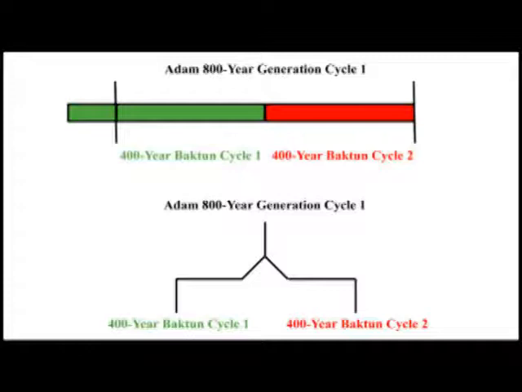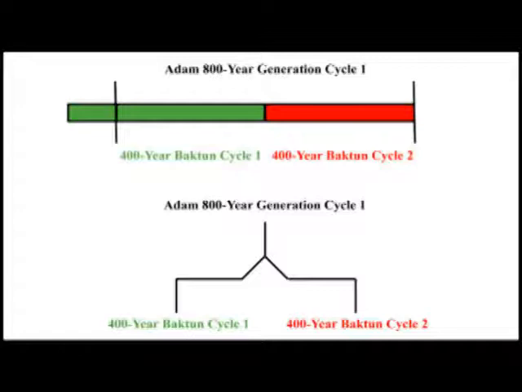Below the bar graph, Adam 800-year generation cycle 1 is represented using a stick figure. Colorized green and red text are additional visual aids. Green text and graphics indicate active 400-year Bacton cycles. Active 400-year Bacton cycles generate respective green solar side primary ages during the first of two 400-year Bacton cycles.